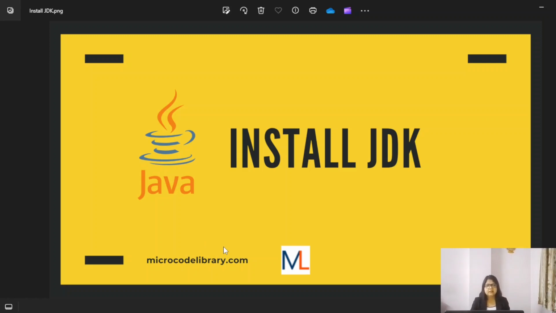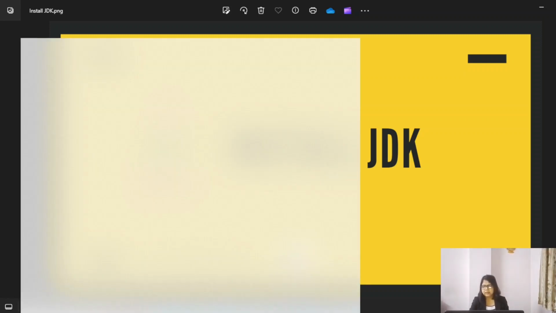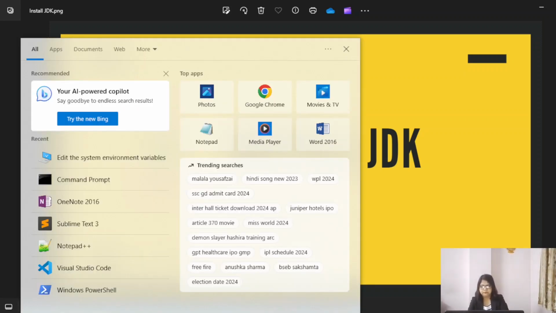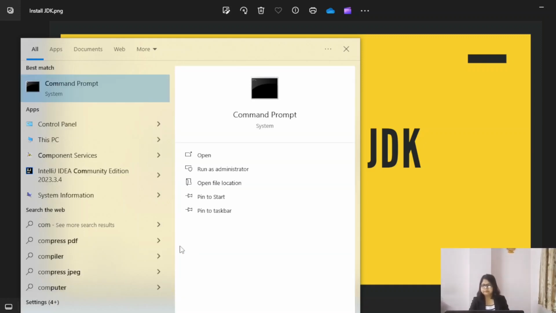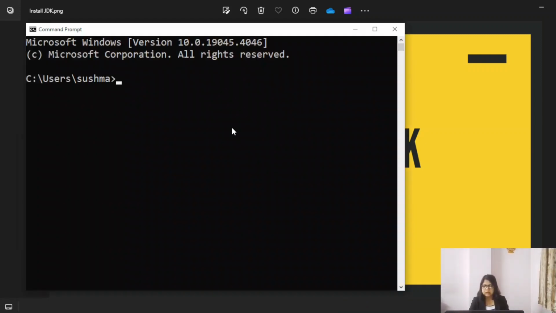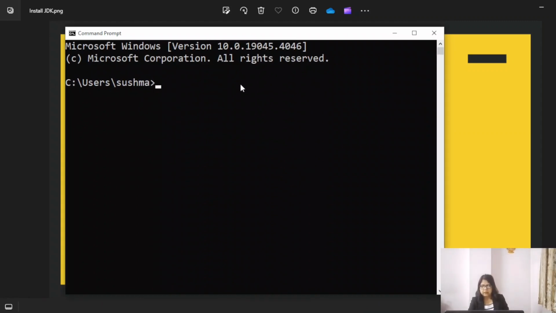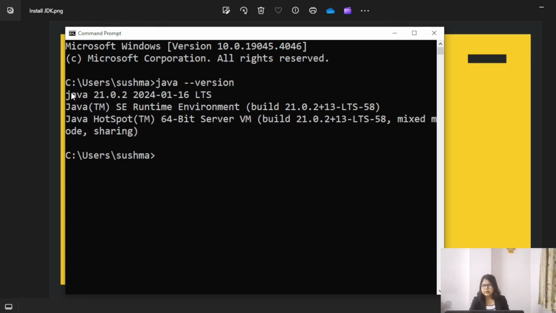Then check the Java version. Again go to the taskbar, type command prompt, and then write java space -version. So here you will see Java 21. Java is installed.